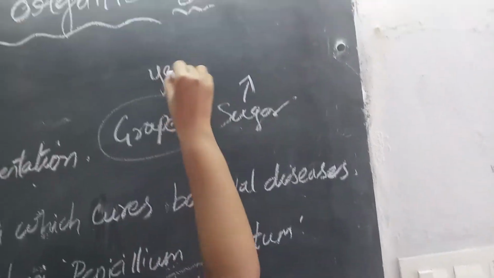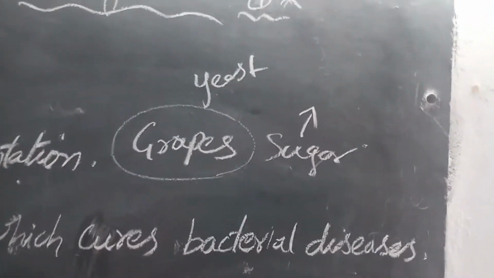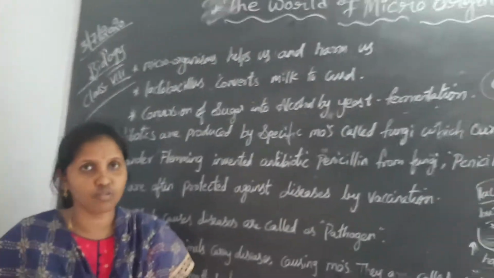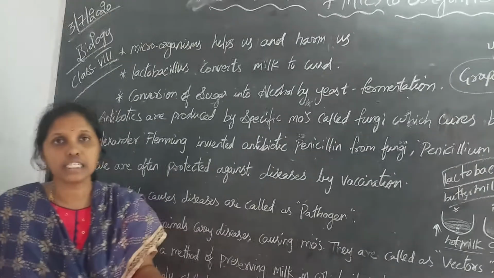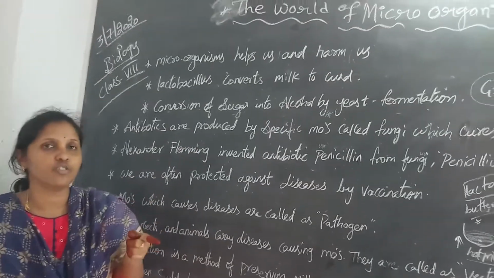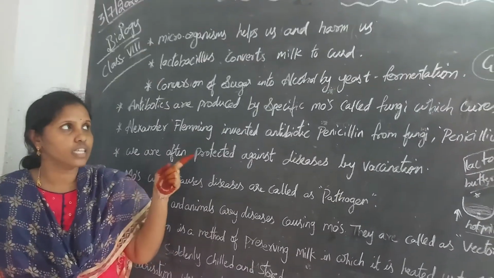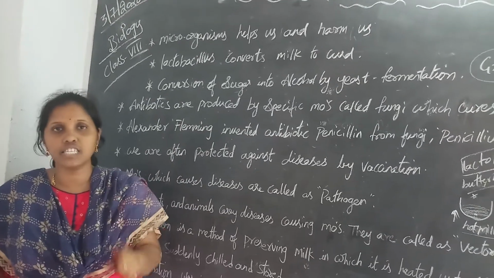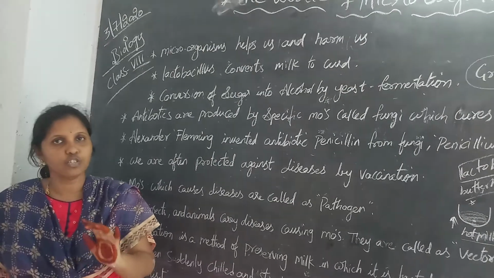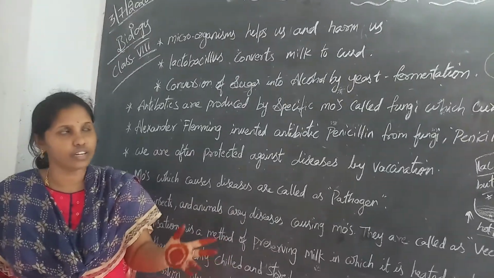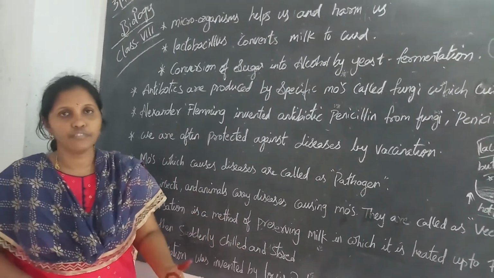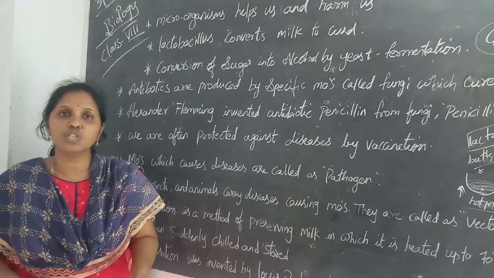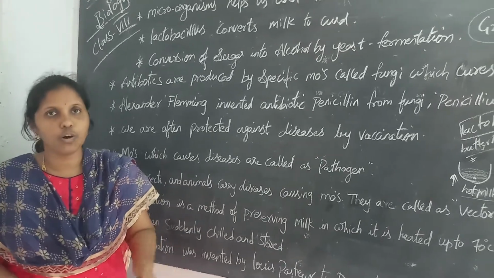Then yeast is added. Different types of yeast are there. Yeasts are microorganisms which come under the fungi. For the preparation of wine, what is the name of the yeast? Saccharomyces cerevisiae. It is not there in your textbook or syllabus, but just for your knowledge I am saying Saccharomyces cerevisiae is one of the yeasts which is useful for the production of alcohol or wine.